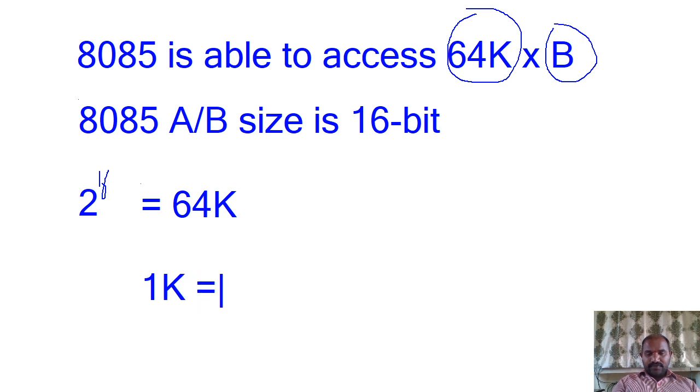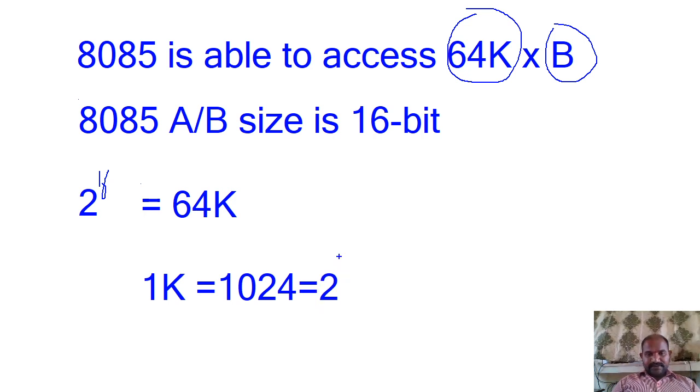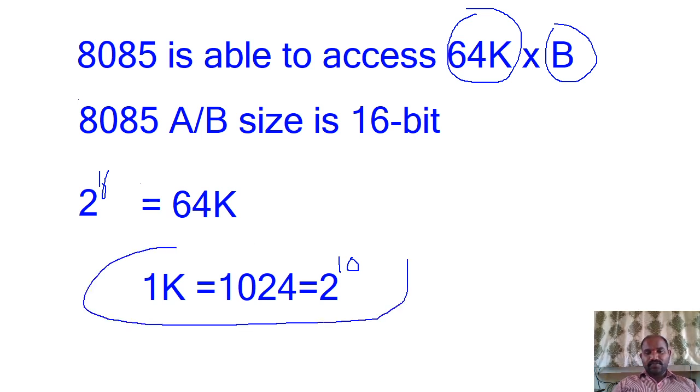1K is equal to 1024, which is equal to 2 power 10. 2 power 10 is nothing but 1024.